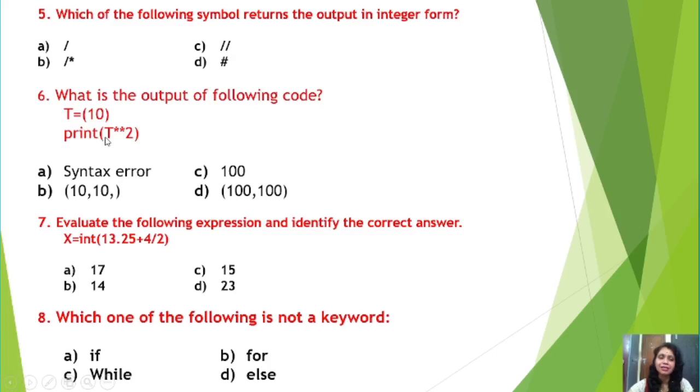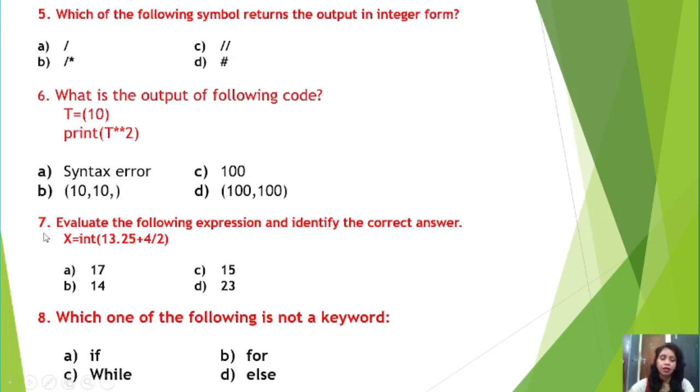Now print t double asterisk 2. This double asterisk is used to get the power of, that means t to the power 2. So if the value of t equals 10, then t double asterisk 2 means t to the power 2, so that is 10 to the power 2. So 10 to the power 2 means the answer is 100. So option C is your correct answer, right students? Hope all of you understood the concept.